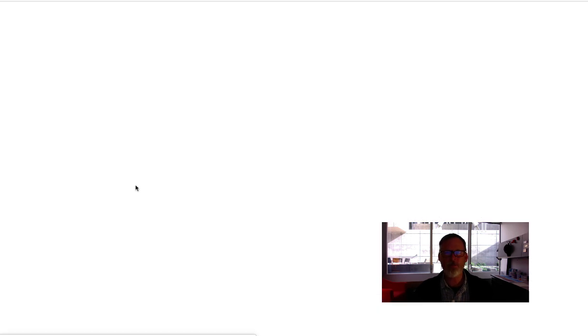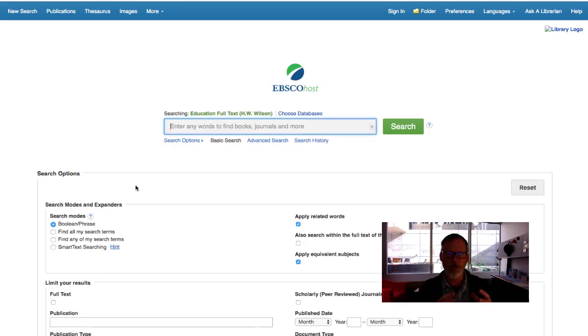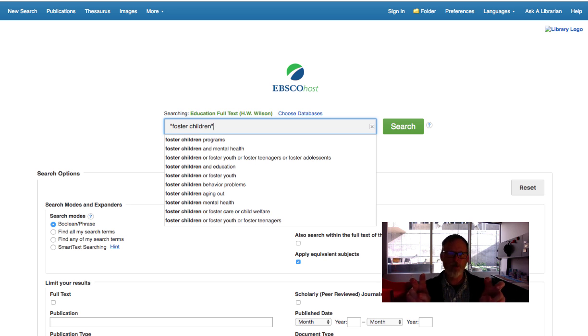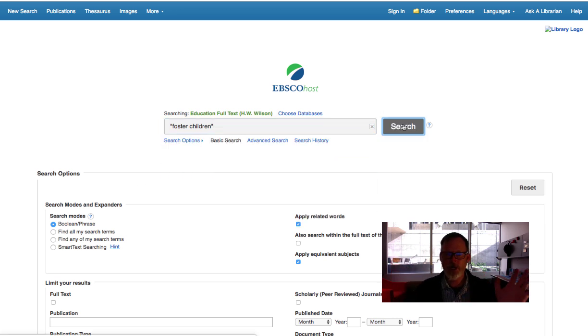But when you're in this particular database, you're in education, so you don't have to use that as a keyword. So if you just do foster children, you'll see a bunch of these different ideas here. So there'll be things like behavior problems in education, mental health programs. But if you just look for foster children in quotes, it will find that as a single keyword together instead of foster here and children there. Again, we're just in education, so you don't have to use that as a keyword.